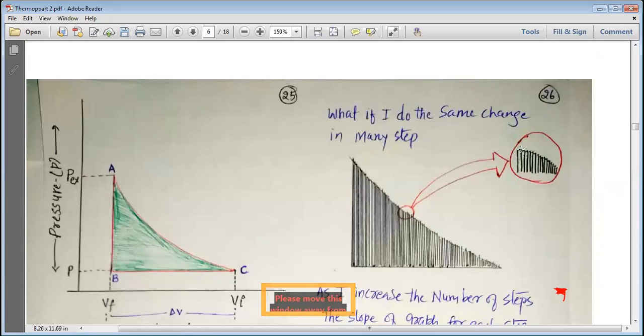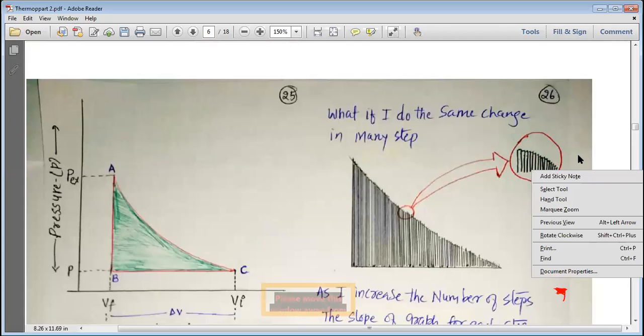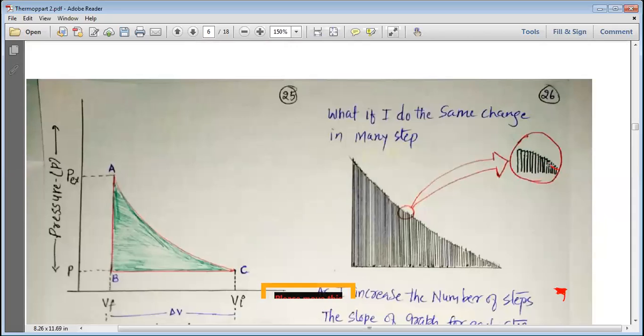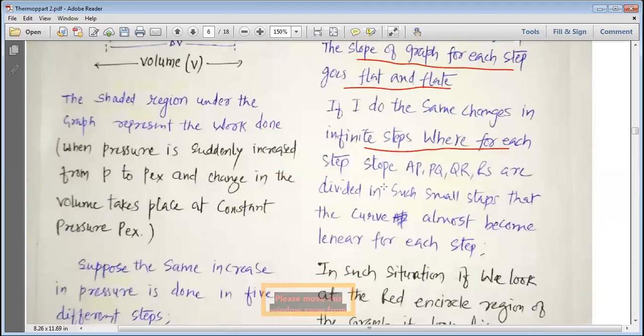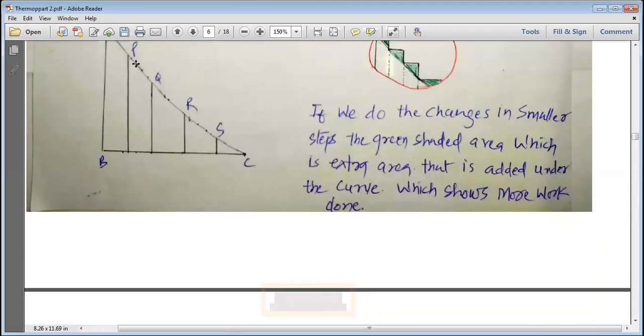Overall, if you look at this, the graph is this. But this extra part that we get here, you can easily understand, my dear students, is some extra portion. The graph which was in this manner now turns into this manner. So this is the portion we get extra when we make the changes in small steps. This graph, PQ, QR, RS, which was sloped, turns out to be flattened.